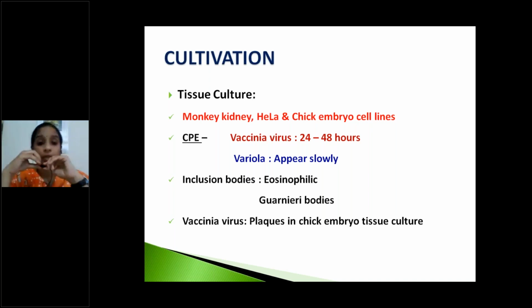Next, we can see the inclusion bodies. These are eosinophilic inclusion bodies that we can see in the cytoplasm. They are called Guarnieri bodies. Very important, Guarnieri bodies. These are the inclusion bodies of pox viruses. In addition to all the above points, vaccinia virus can produce plaques in chick embryo tissue culture. Only vaccinia virus is able to produce plaques in chick embryo tissue culture. Variola does not produce any plaques.